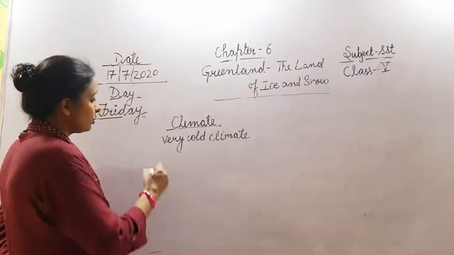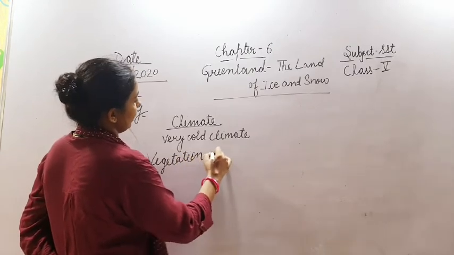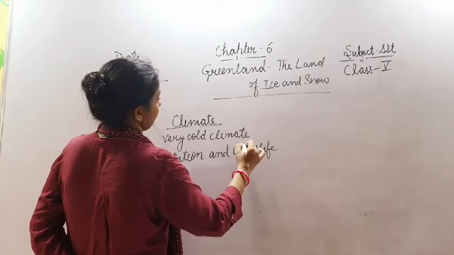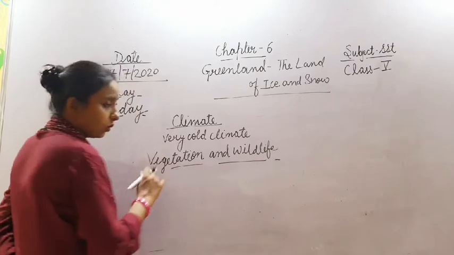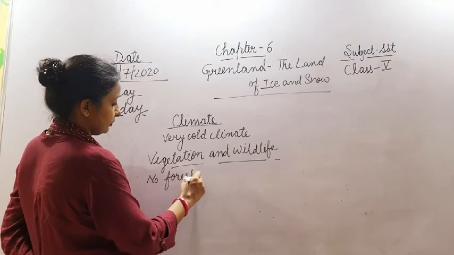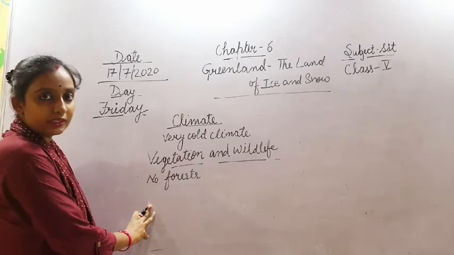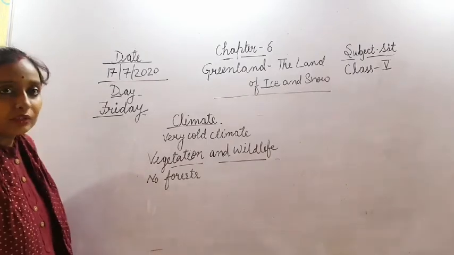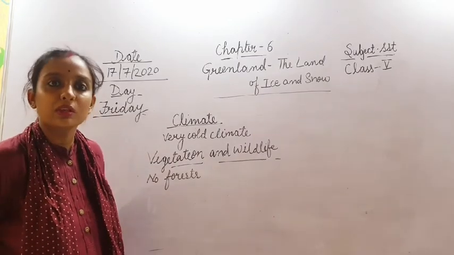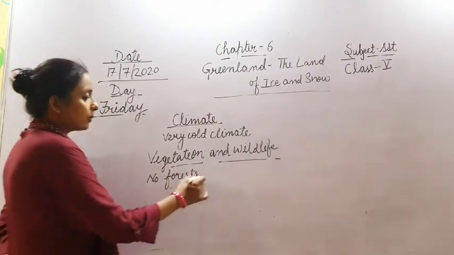Children, today we'll study about vegetation and wildlife. So, because of the very cold climate, there are no forests in Greenland. Plants do not grow here. The only plants that can grow here are lichens, bushes or grasses, and that too only during the summer season. Okay, so which plants can grow here?